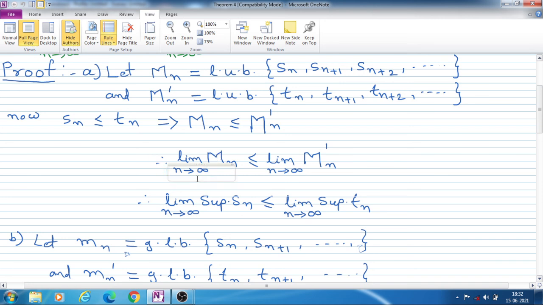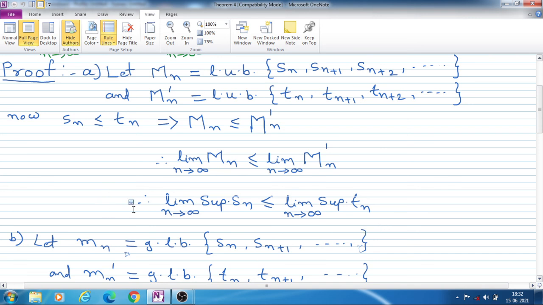Therefore, if we take limit both the sides, then we get limit of capital Mn as n tends to infinity is less than or equal to limit of capital Mn dash as n tends to infinity. Limit of Mn is nothing but limit superior of Sn, and limit of Mn dash means limit superior of Tn. Therefore, limit superior of Sn is less than or equal to limit superior of Tn.